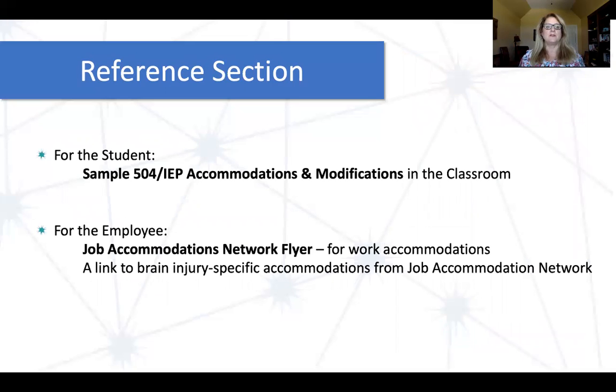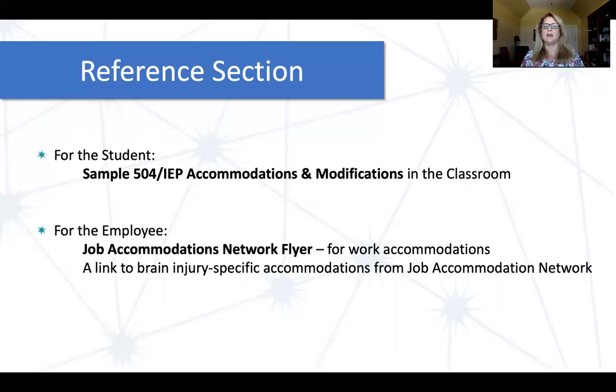The next thing in the reference section is a sample 504 and IEP accommodations and modifications listing. We love this one put out by the Center for Brain Injury Research and Training out of the University of Oregon, because it just breaks things down into nice categories. On one side, it has things like, what can we do teaching-wise that can help the student? How about assistive technology? Things like that. How can we handle the student in transition from one school to one class to another?